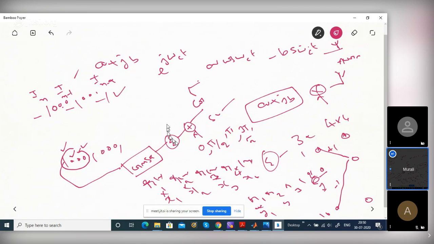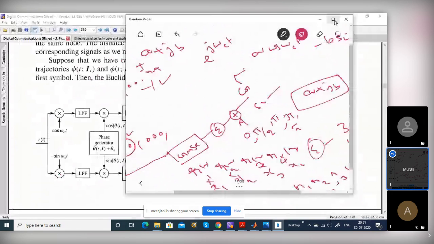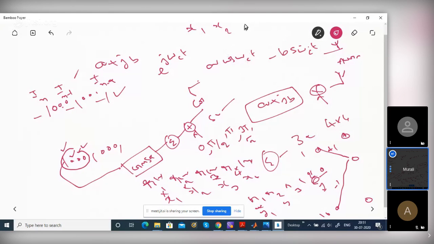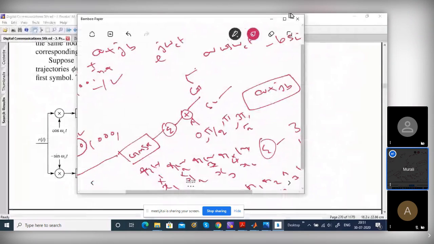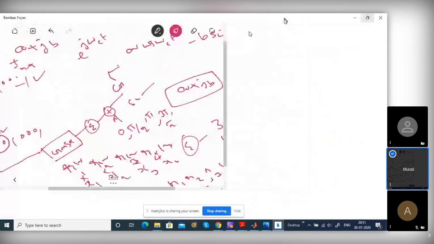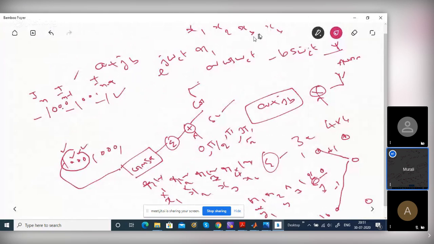Each set is 4 samples, X1, X2, X3, X4. So you multiply by R1, R2, up to R4. It's called correlation. Sum it.